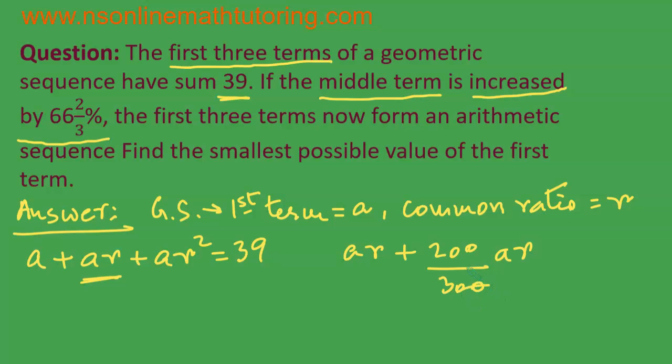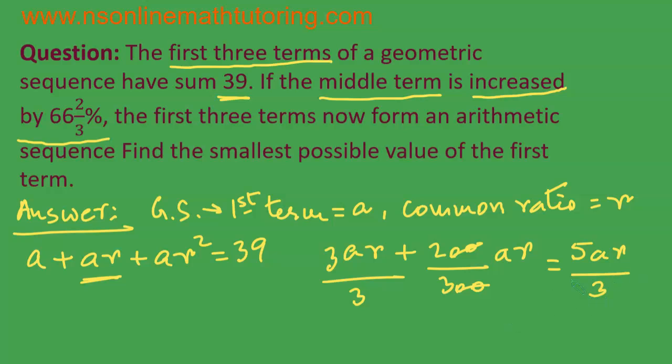So, ar is getting changed to ar plus 200 over 3% of ar, which is 200 over 300 of ar. And obviously these two zeros will be getting cancelled. And this ar can be written as 3ar over 3 to make the denominators the same. So this is practically equal to 5ar over 3.